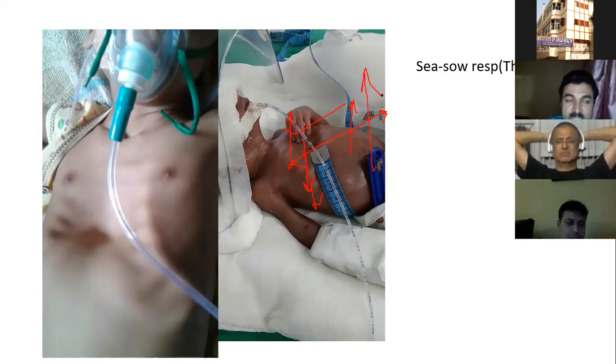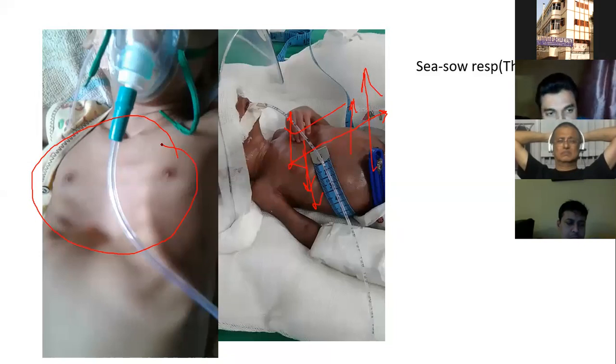Now this is a child with neuromuscular disability, where due to prolonged immobilization, the anterior chest wall is demineralized. There is poor muscle tone, there is poor muscle activity, and when the child breathes in, the anterior chest wall goes in. So this is another paradox in an older child.